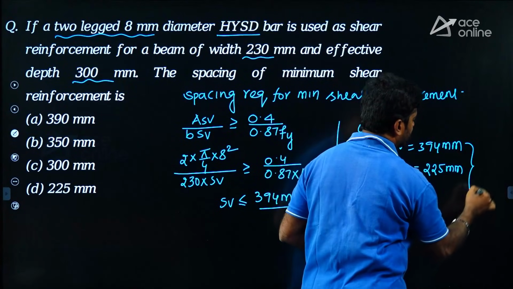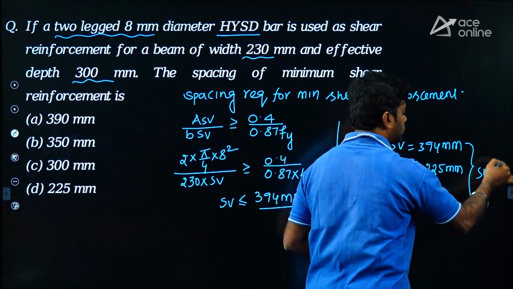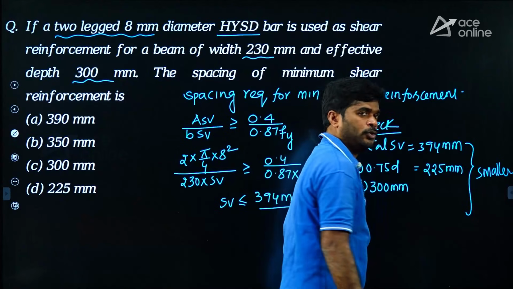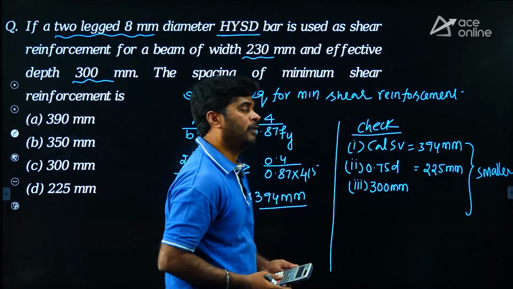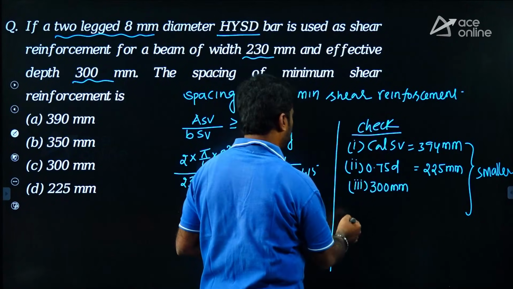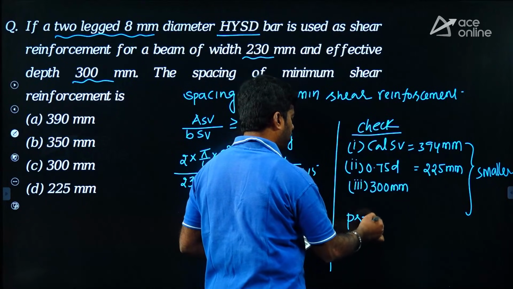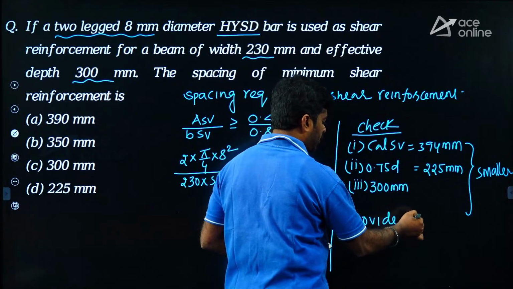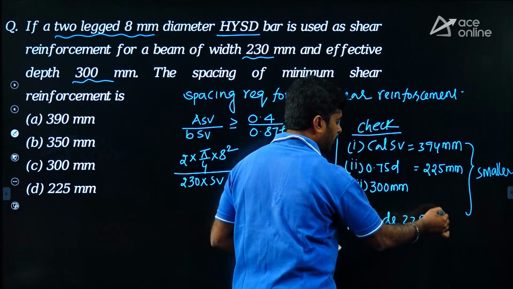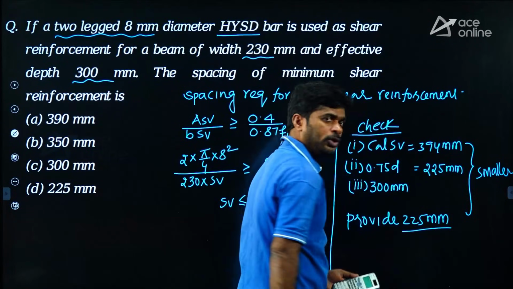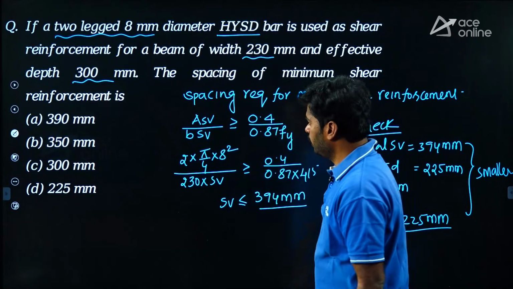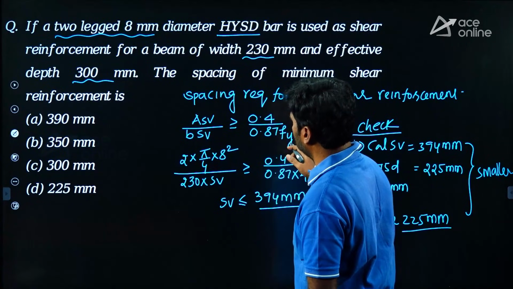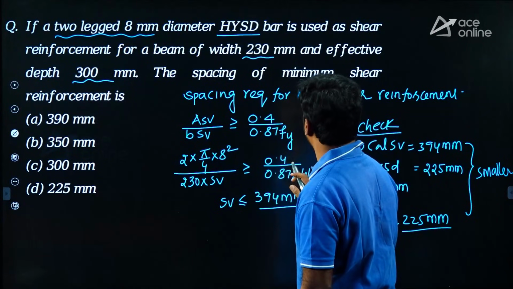Finally, you can choose the smaller value. In this checklist, finally which value can we choose? We choose the smaller value. Here the smaller value is 225 mm. So provide 225 mm. If 225 mm is available, pick up. If not, the nearest value you can pick up. Not a problem. But it is a numerical answer type, so definitely you need the exact value.